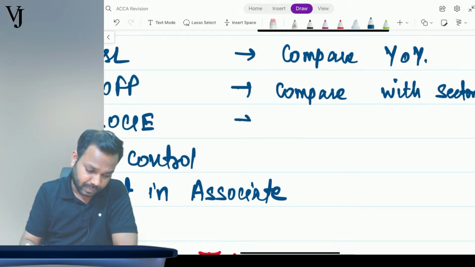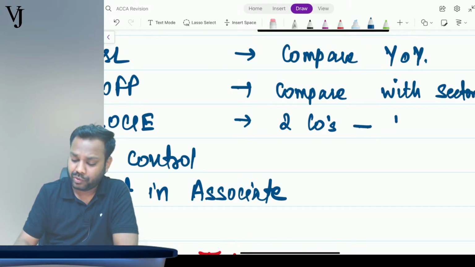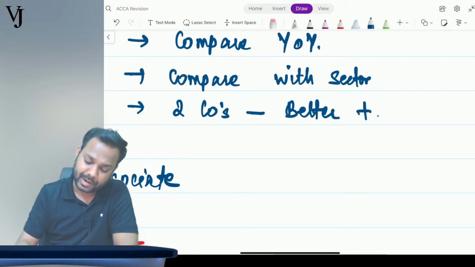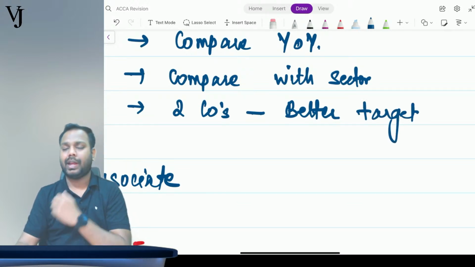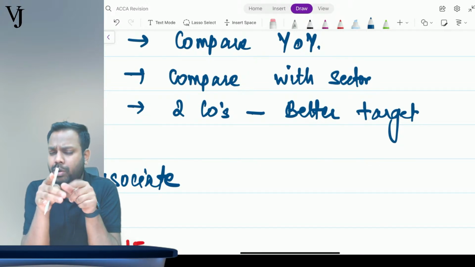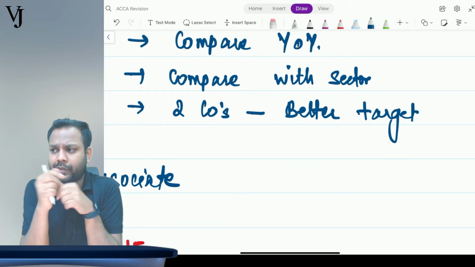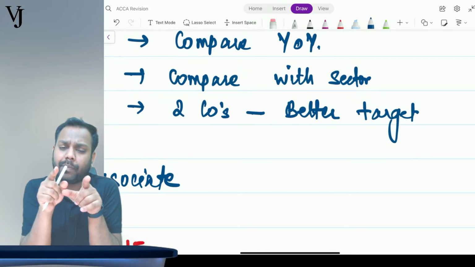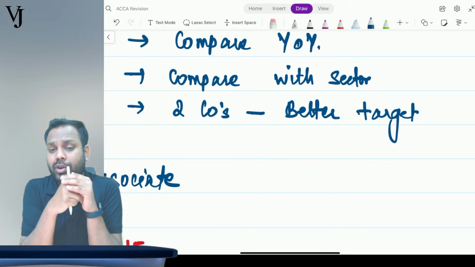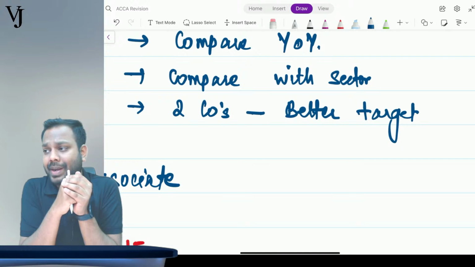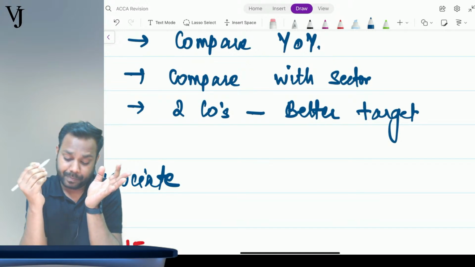Further, there are two companies, and you have to analyze which one is a better target company. The question will say, I am confused between these two companies A and B. Now you as a student have to analyze and help me in deciding which company I should invest in, either A or B. You have to compare the two companies and give us a conclusion on which one is a better target company.